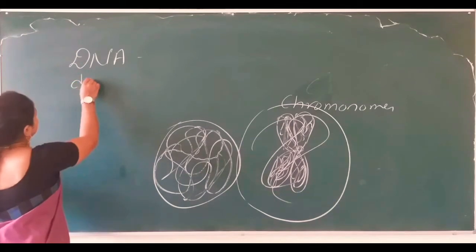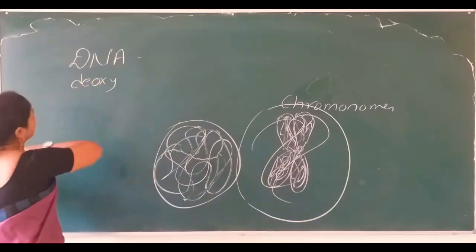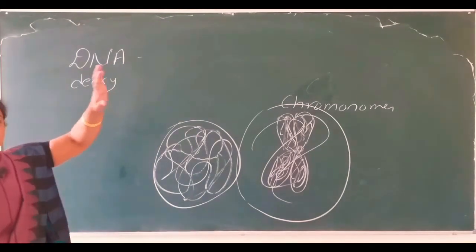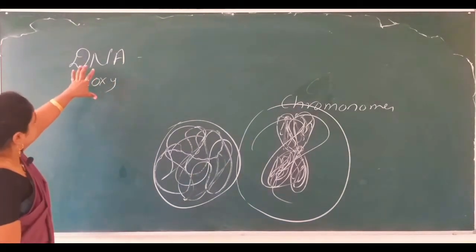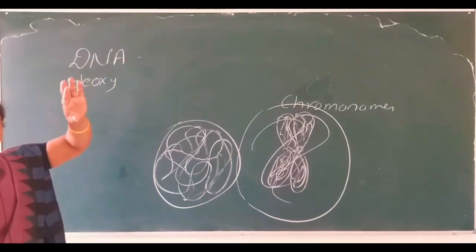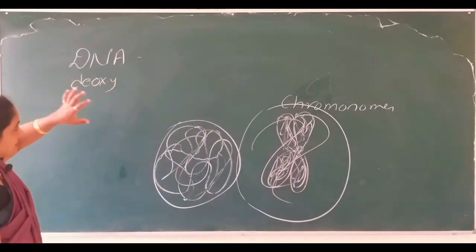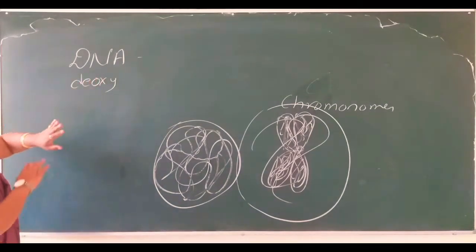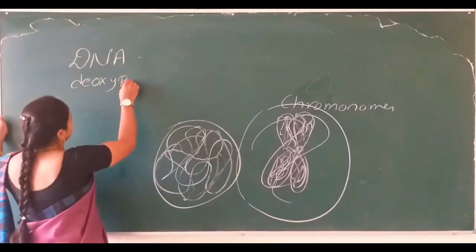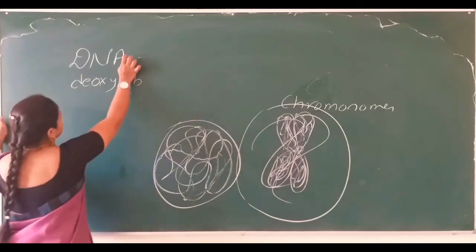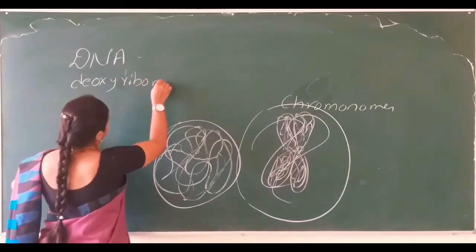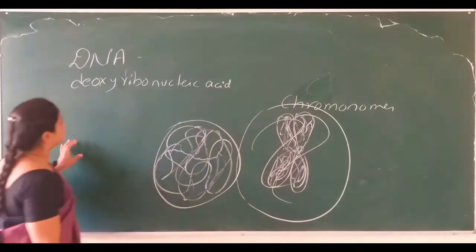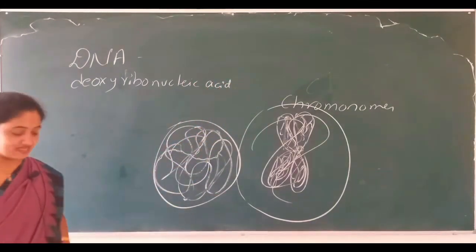Many of you might have understood the concept of DNA, what is DNA, the functions of DNA, how it replicates, how it looks. But let me tell you from the beginning. The expansion of DNA is deoxyribonucleic acid. Deoxyribonucleic acid it is.